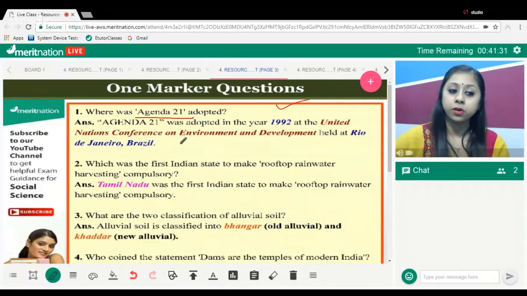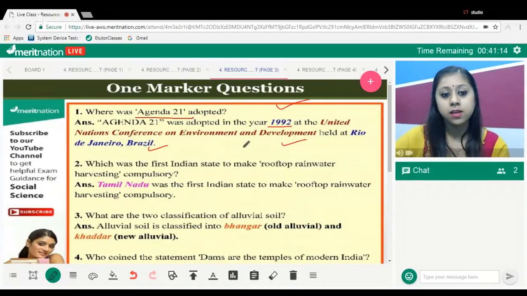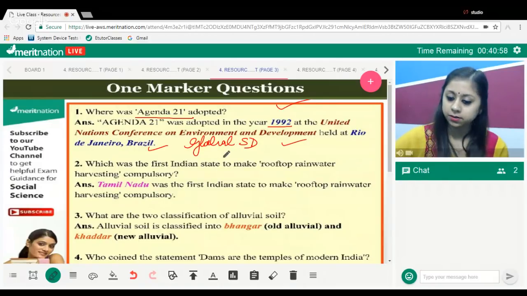However, if you know it, it will be helpful for you, the soil map. Fine. Very good. The Agenda 21 was adopted in the year 1992 at the United Nations Conference on Environment and Development. It took place in Rio de Janeiro, Brazil. Okay, fine. The main theme of this Agenda 21 was global sustainable development. Okay, the main theme of Agenda 21 is how to achieve global sustainable development.